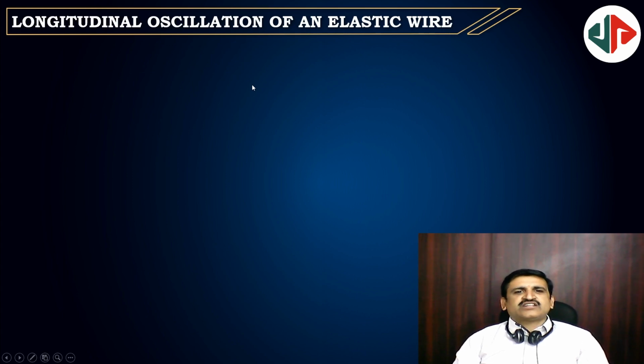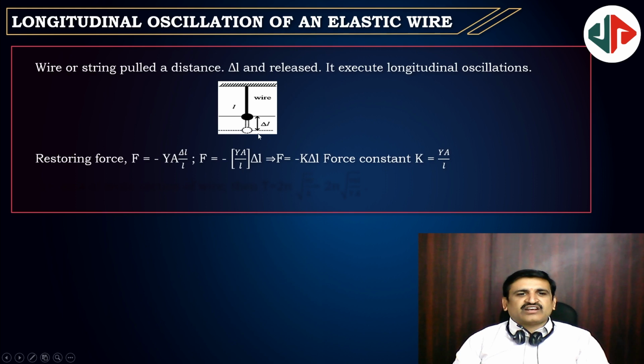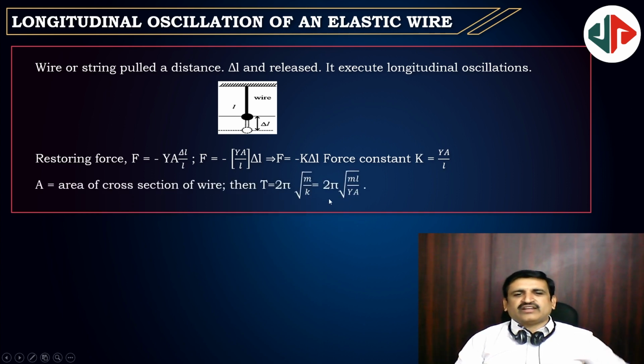Longitudinal oscillation of an elastic wire, longitudinal oscillation. Then F = YA ΔL/L. So F is equal to, ΔL is the displacement, YA/L is ω², you can take, or Kx, it can be K, YA/L is K. So K = YA/L, and you can take m/K. So that is 2π√(ML/YA), the time period of longitudinal oscillations of a wire.